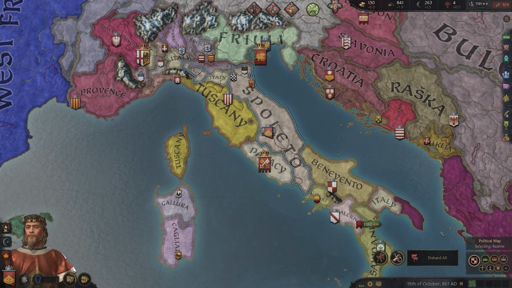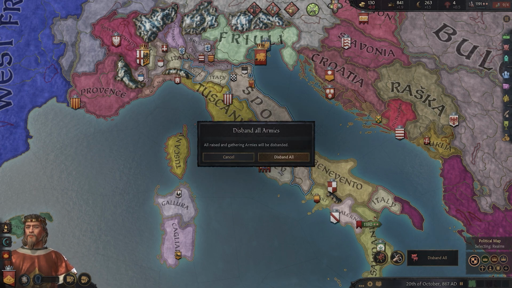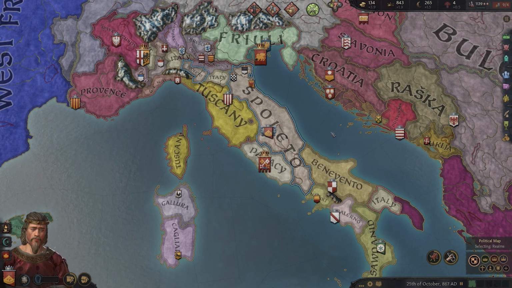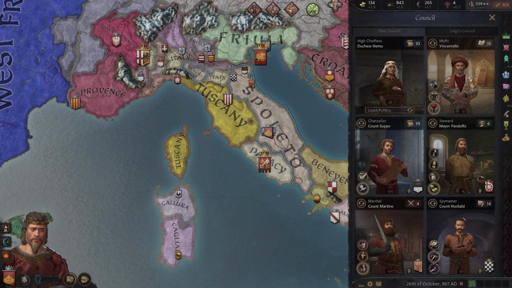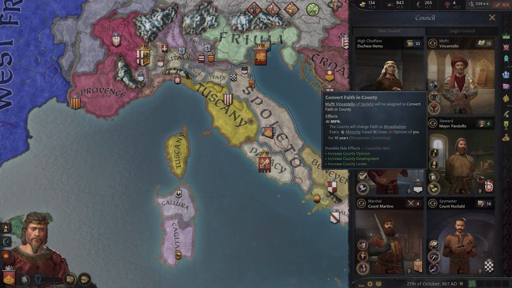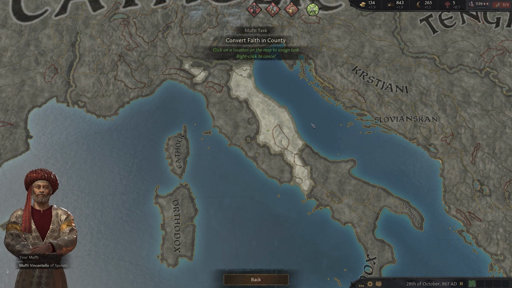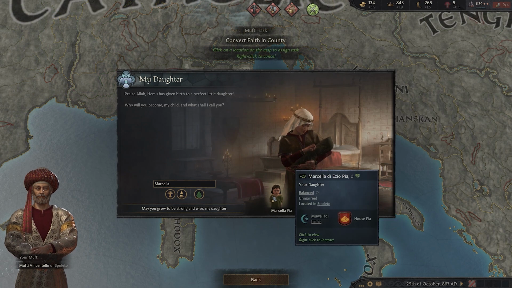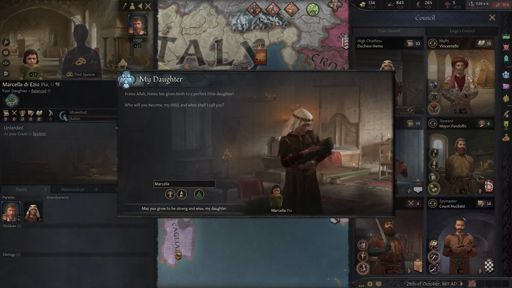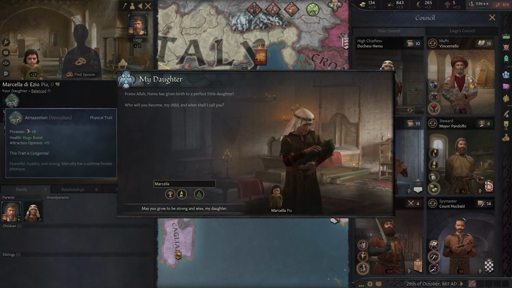With the physical war done, we can disband our troops and turn our attention to the spiritual war. As I plan to send my court mufti to convert some counties, my wife has been fighting a battle of her own, coming out victorious and granting me a daughter. She is Amazonian as well, but lacks the giant or possessed traits. Chances are I'm not the father here, but hey, my character was convinced, and so I remain convinced.